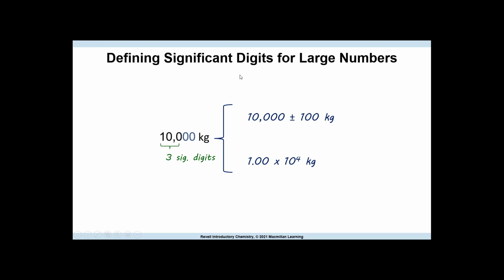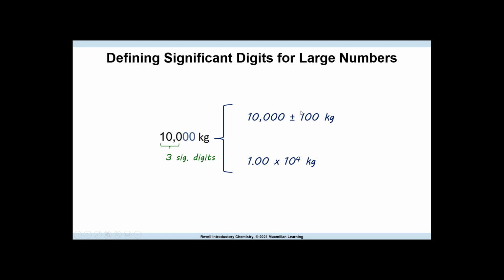Okay, so defining significant digits for large numbers. If we look at this number, this is 10,000 kilograms. We measured it within 100 kilograms, plus or minus. So that means that this value can be between plus or minus 100 and still be in the range of our value that we are interested in.